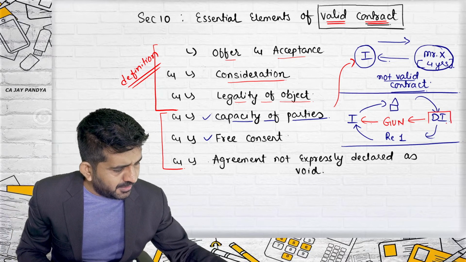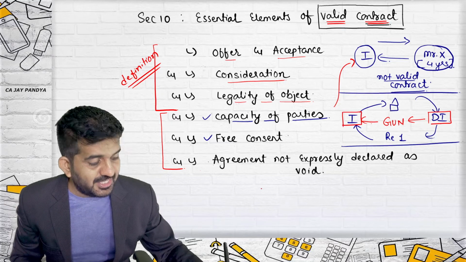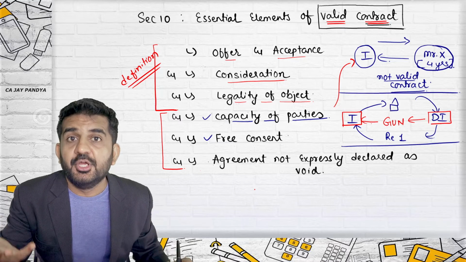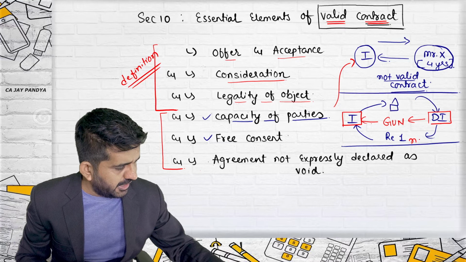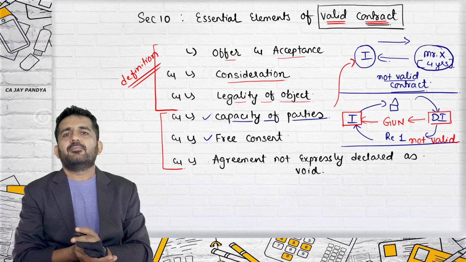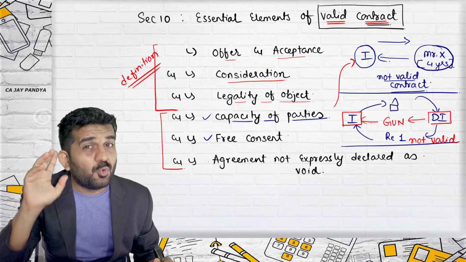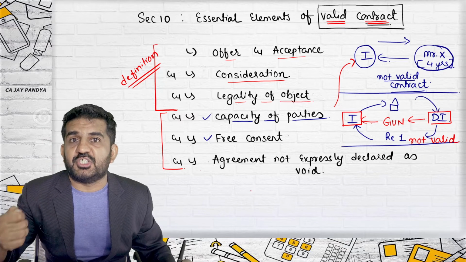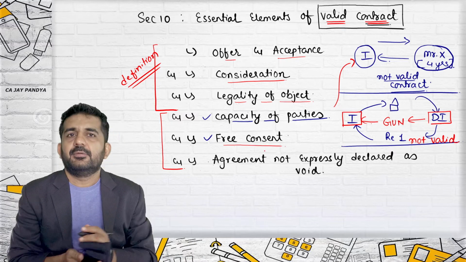Here, Dawood Ibrahim's consent is free, but my consent is not free. I was under fear. I was under pressure to enter into this particular contract. This contract will not become a valid contract. Sir, then will it become void or voidable? Again, same answer. We are going to learn it. Just wait a while. These are all separate chapters and we are going to go into much detail on all these points. Free consent.